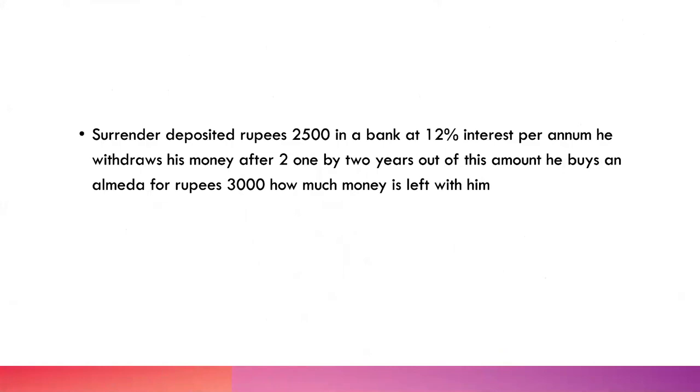So Surinder deposited rupees 2,500 in a bank at 12% interest per annum. He withdraws his money after 2 years. I know I am fast. You could have stopped me. I'm sorry. So Surinder deposited rupees 2,500 in a bank at 12% interest per annum, or per year. He withdraws his money after 2 1/2 years. Again, my mistake. Out of this amount, he buys an almirah for rupees 3,000.